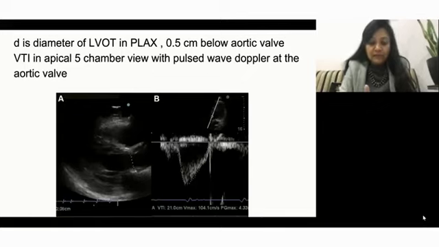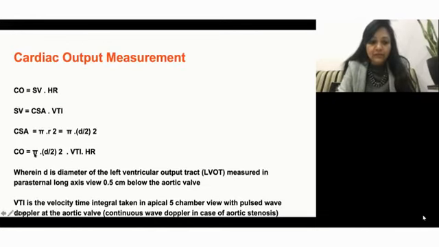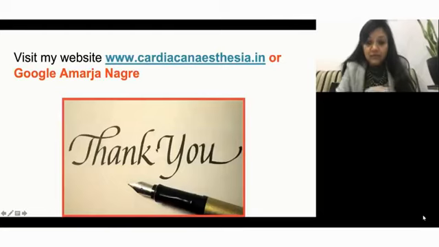But if you have the advanced machines, you already have the settings of cardiac output measurement, and once you measure these two parameters, it automatically comes. So you need not worry if you have the higher end machines, but anyway you have to know the actual methods and the formulas for determining the cardiac output, that is pi r square into VTI into heart rate. And that was all about systolic function, ejection fraction, and cardiac output determination.